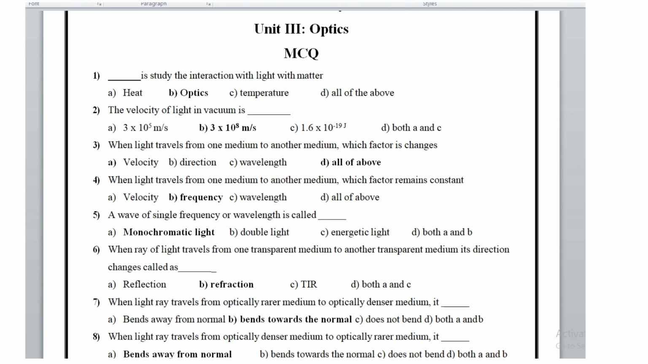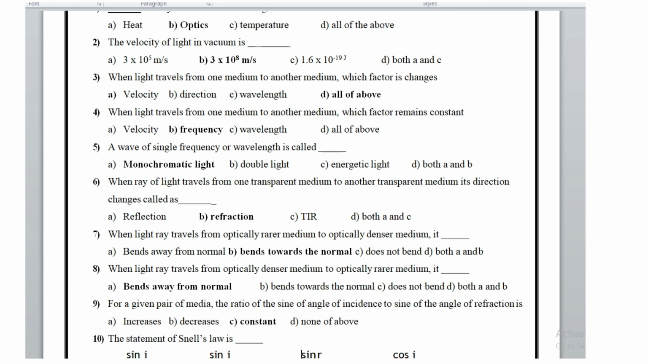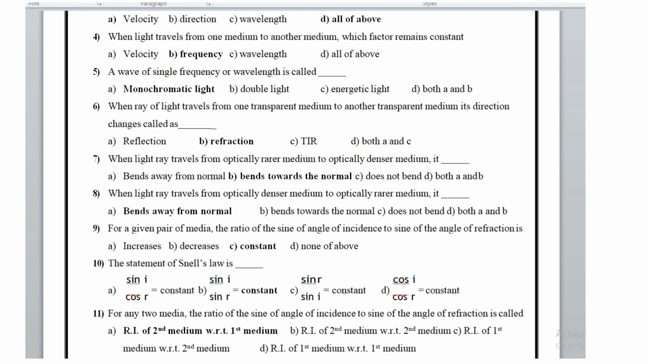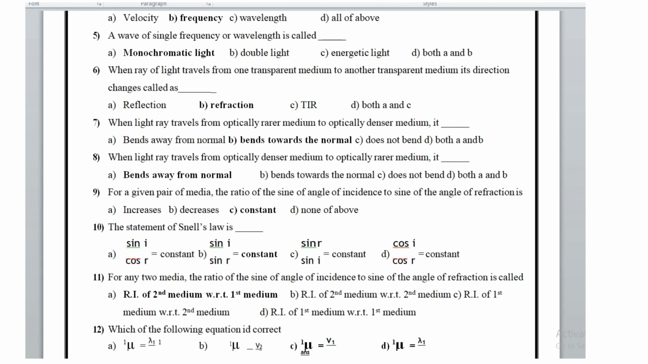When a ray of light travels from one transparent medium to another transparent medium, its direction changes. It is called refraction. When light rays travel from an optically rarer medium to an optically denser medium, they bend towards the normal. Now question number 8: when light bends from an optically denser medium to an optically rarer medium, it bends away from the normal.